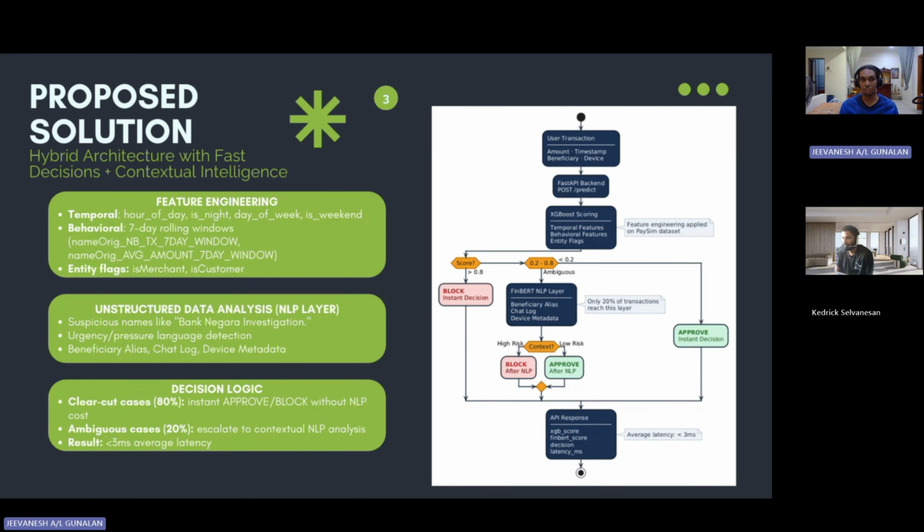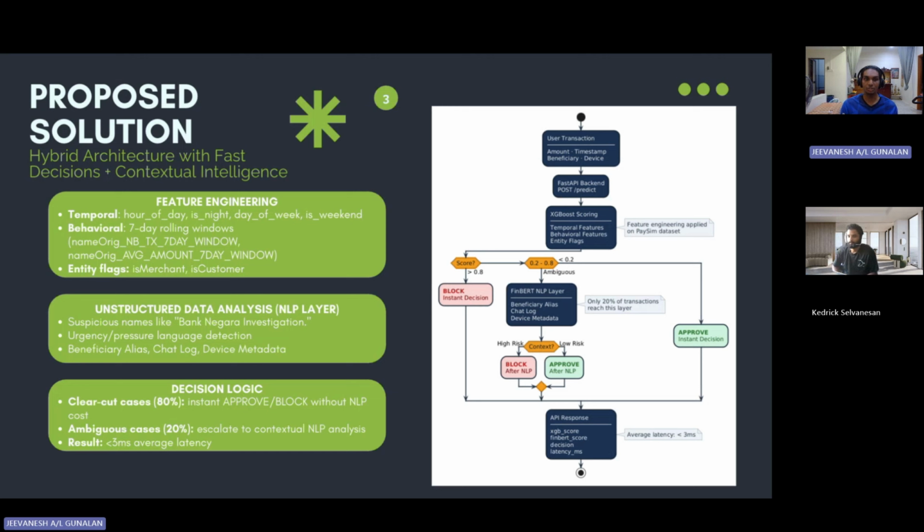So what's our solution? The solution we have come up with is a hybrid architecture where we use two AI models, XGBoost for fast decisions and FinBERT, which is an encoder LLM, for contextual intelligence. Since we use the PaySim data set, one of the things we have done is we engineered a few features. So what are the features? First is temporal, where we took the date and time and came up with whether it's the hour of the day, night, or a weekend. Then behavioral features, such as how many transactions they have made in the past 7 days. And obviously entity flags, whether it is a merchant or a customer.